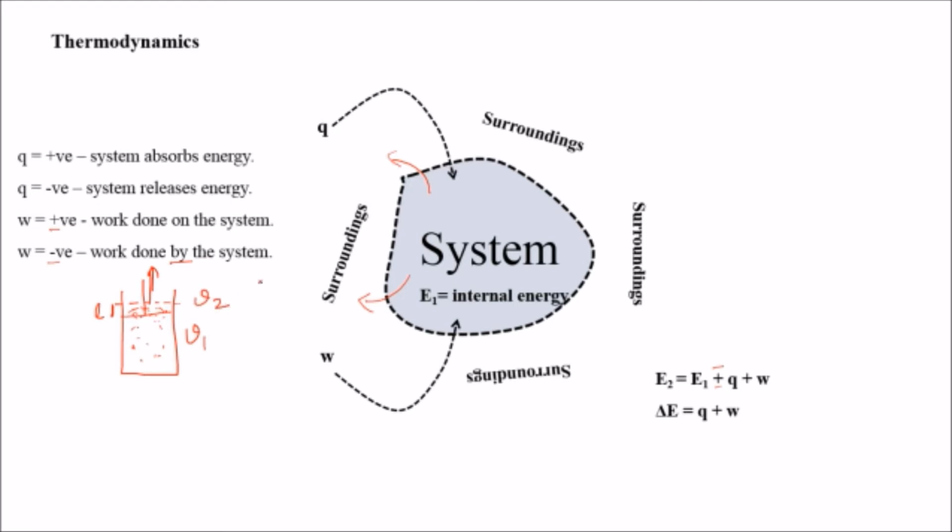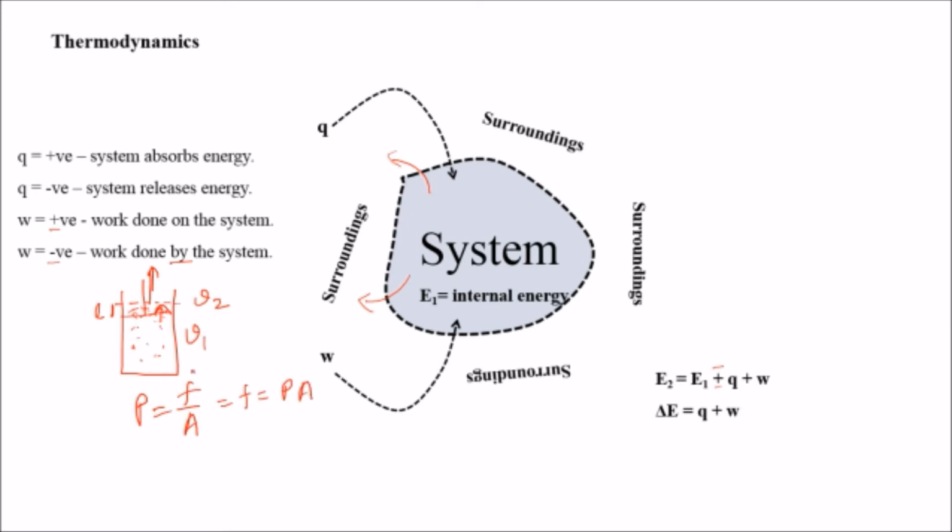Now the volume becomes V2. So what amount of force is applied by the gas on the piston? Because here the gas is expanding, it will apply force on the piston to lift it up. We know that pressure is equal to force per unit area. So force is applied by the gas on the piston, and A is the area of the piston. Okay, so here force will be equal to pressure into area.